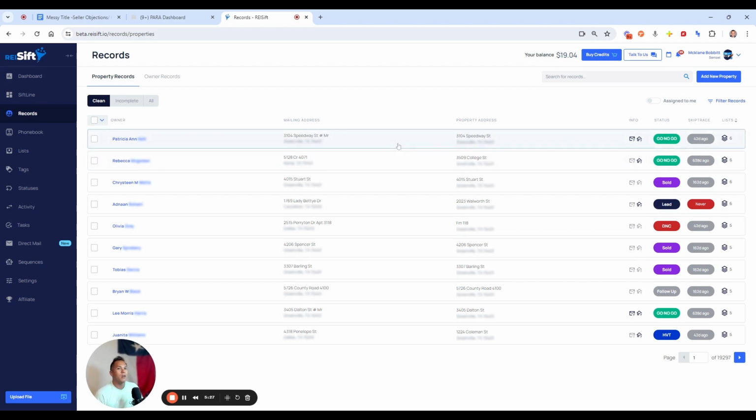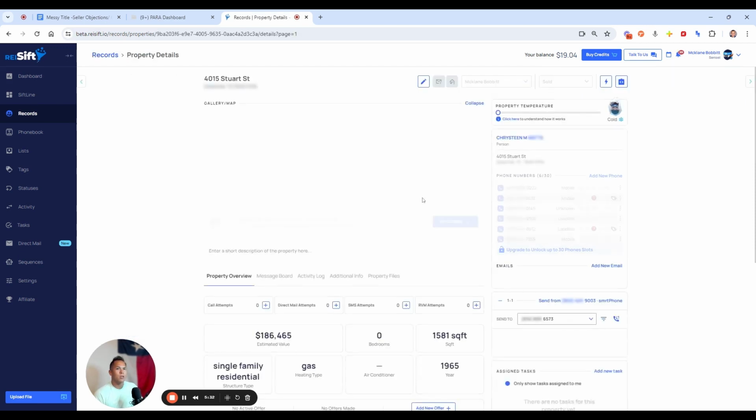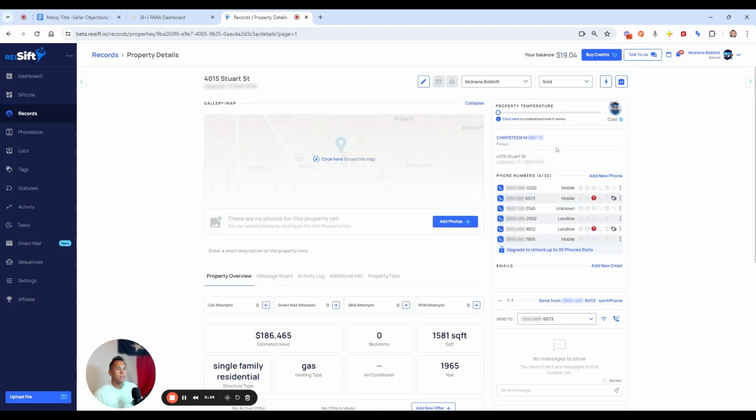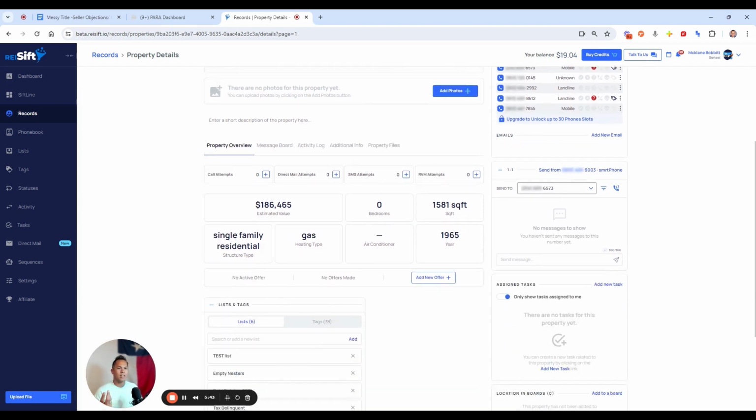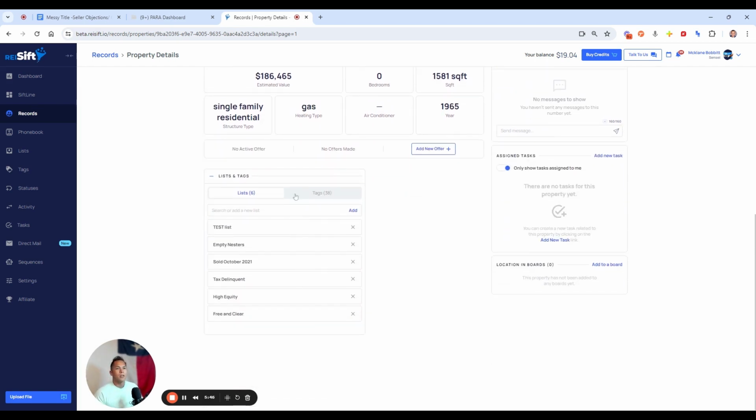With that being said, you can click into each record. For example, on this one you can see the phone numbers, the name with their address, and the details on the property. I'm not going to scroll down, but it'll tell you what list it's on and the different tags. Actually, I can do that. This was a sample list we got from a different data provider, empty nester. They've been there 20 years, they're over 60. They actually sold in October 2021. This one's still on here just for our records, but tax delinquent, high equity, free and clear.